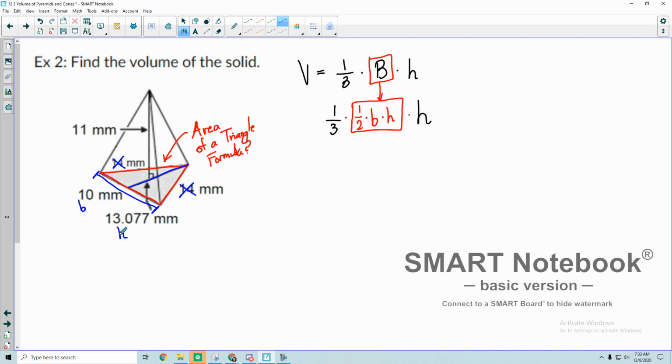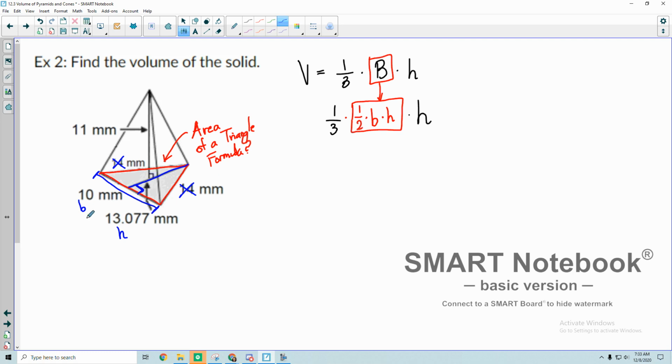So how do I know this is the base and the height? Well, actually the way that I know that is because they touch perpendicular to each other. They touch each other at a 90-degree angle here, okay? So that's how I can tell that this is the base and that this is the height. They are perpendicular. That's the big trick.